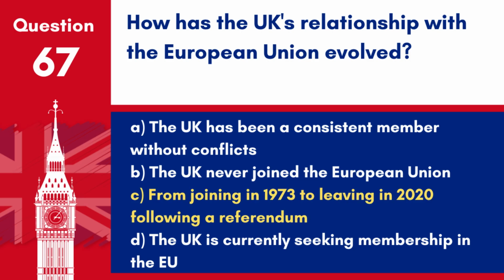Answer: C. From joining in 1973 to leaving in 2020 following a referendum. The UK's relationship with the EU has seen significant changes, from its accession in 1973 to its departure in 2020, known as Brexit, following a public referendum.